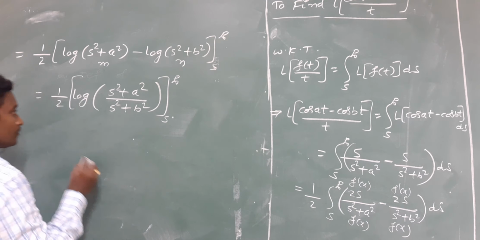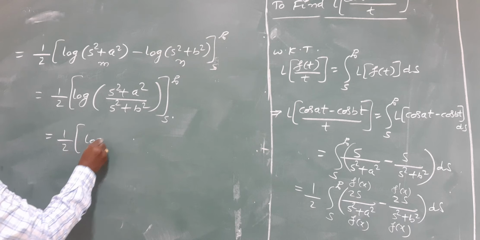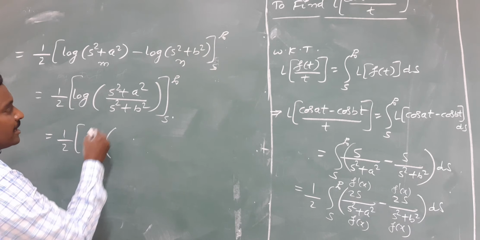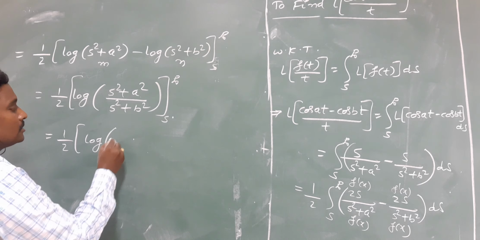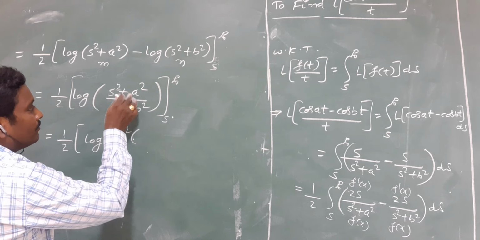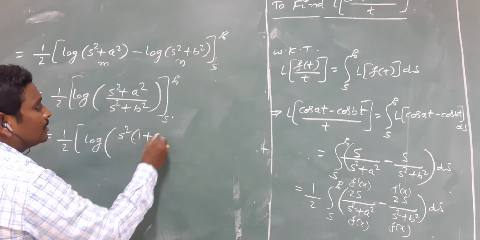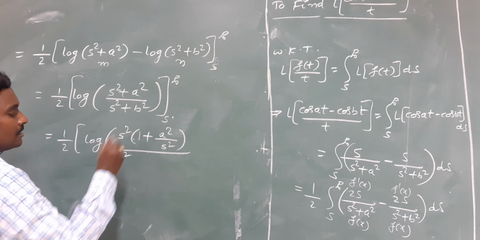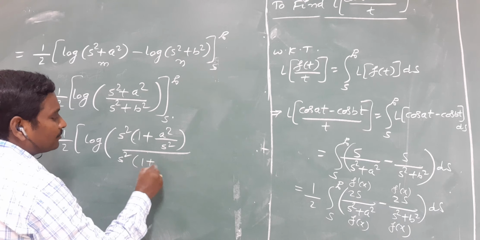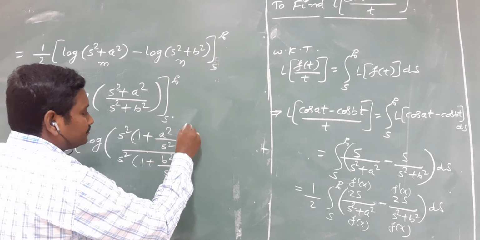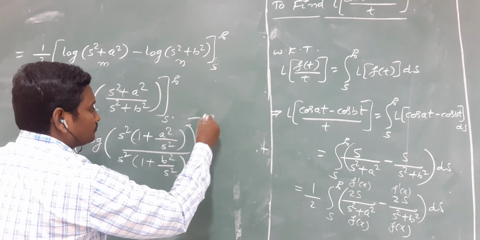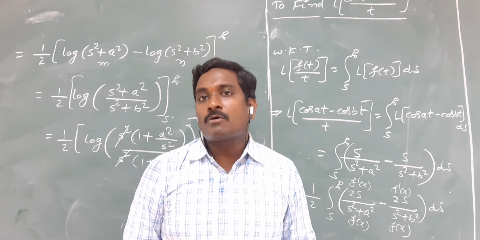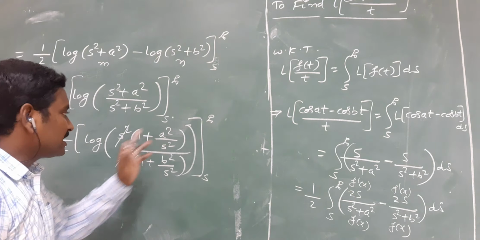After that, take common out the highest degree term in s from the numerator and from the denominator. Here s square is the highest degree term. So take common outside. By taking common outside the term s square, here you will get 1 and here a square by s square. Similarly, in the denominator also s square is the highest degree term. Take common outside. So you will get 1 plus b square by s square. Now s square gets cancelled. After cancelling the highest degree terms, you can substitute s is equal to infinity now.